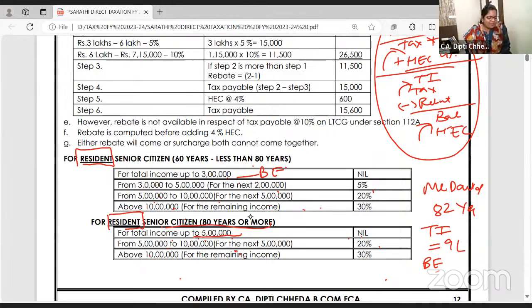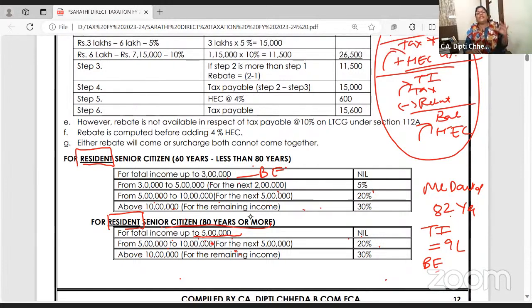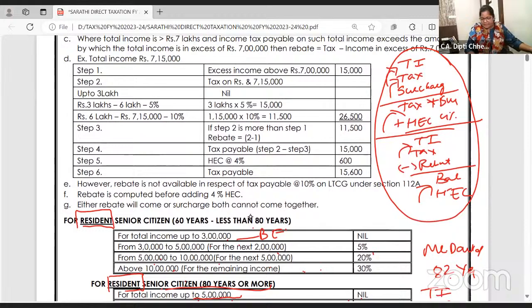Very good, very good. Okay. Bala is giving the correct answer. 2,50,000 will be the basic exemption for David, who is 82 years. Why? Because he's a non-resident. Ma'am, but 80 years and above gets 5 lakh basic exemption, 60 years and above 3 lakh? That is only for residents. This concept is super duper important, especially for all my final students who need to work out tax in DTAA, the Double Taxation Avoidance Agreement, when you calculate tax there.